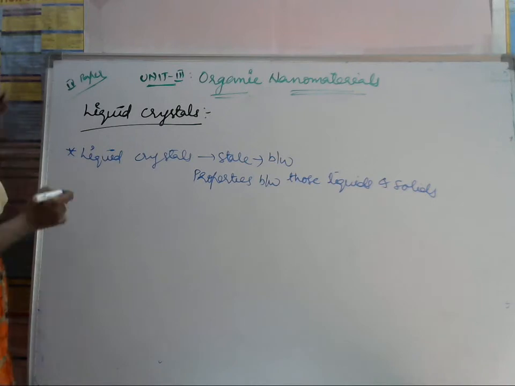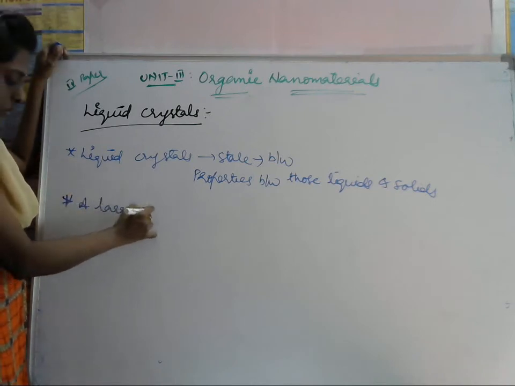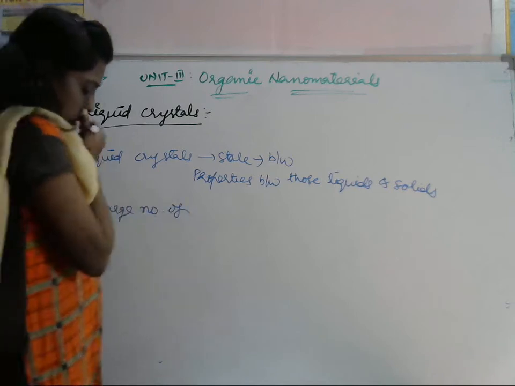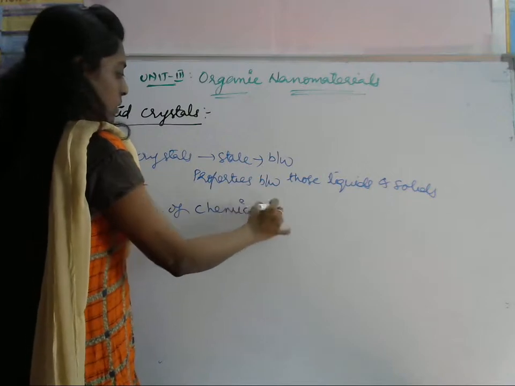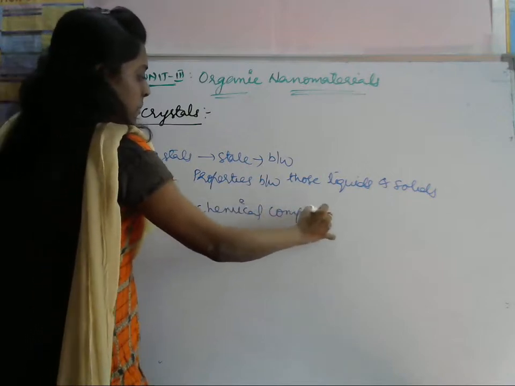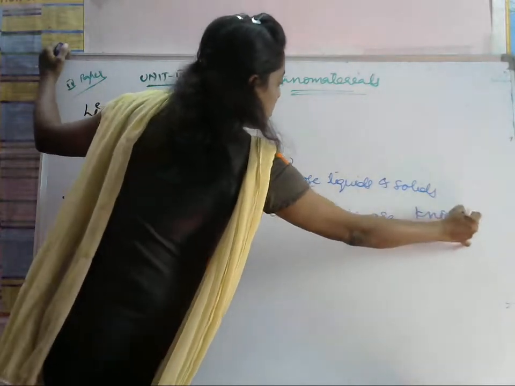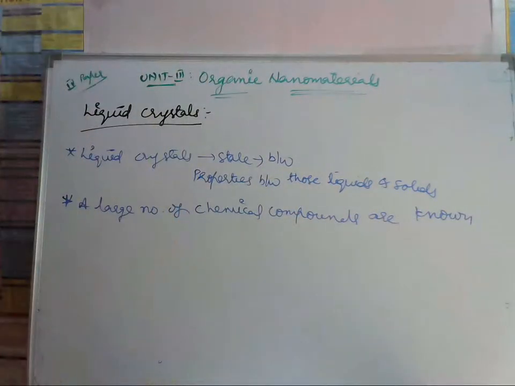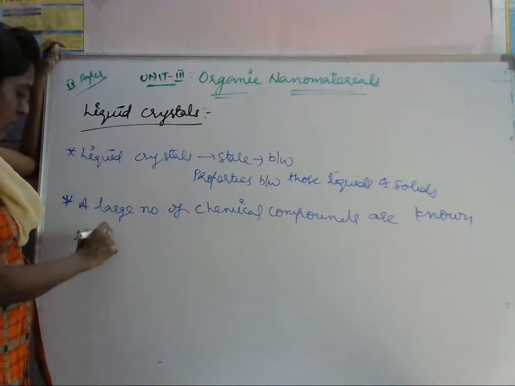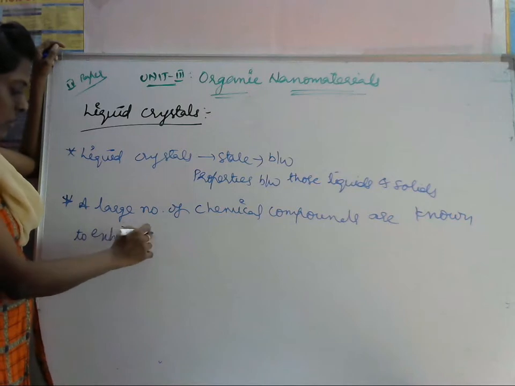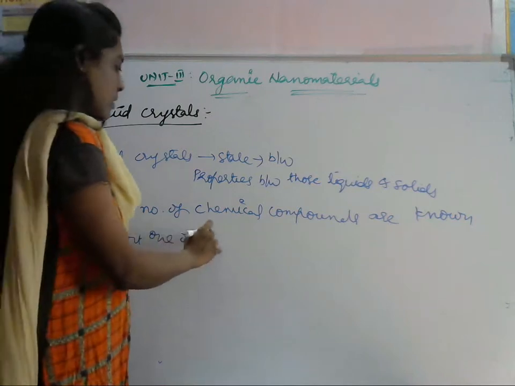Here a large number of chemical compounds are known to exhibit one or several crystal phases.